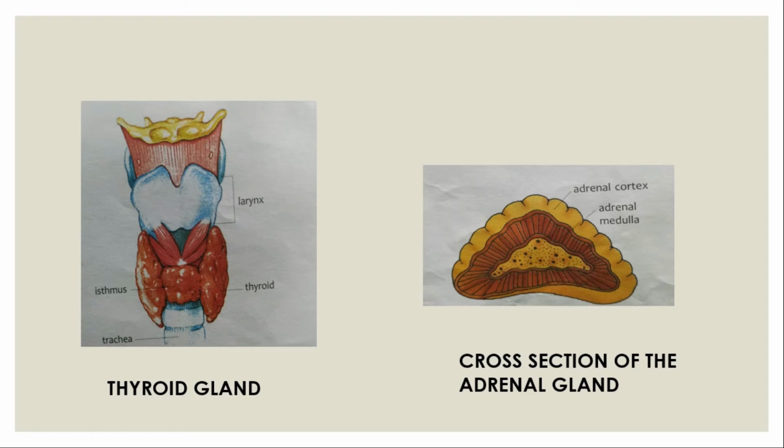The adrenal cortex secretes many hormones which help in the metabolism of carbohydrates, fats, proteins and such things. The adrenal medulla secretes 2 major hormones, adrenaline and noradrenaline, and both these hormones work in coordination.